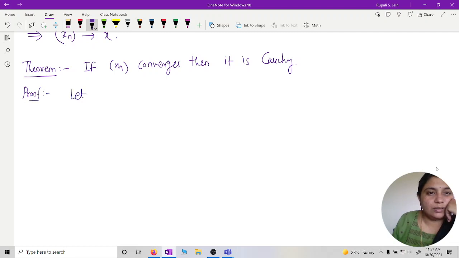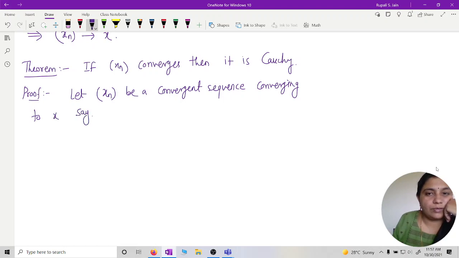So let x_n be a convergent sequence converging to x. That is, x_n converges to x. And my claim is we want to prove x_n is Cauchy.